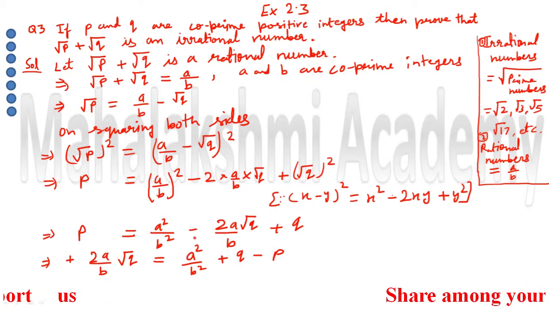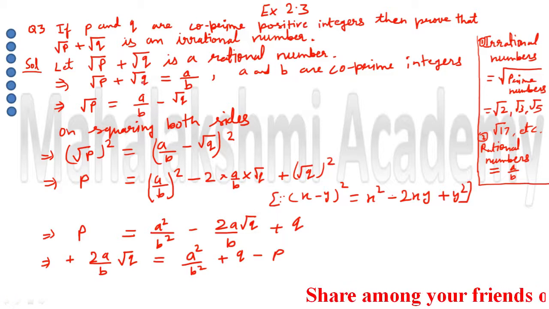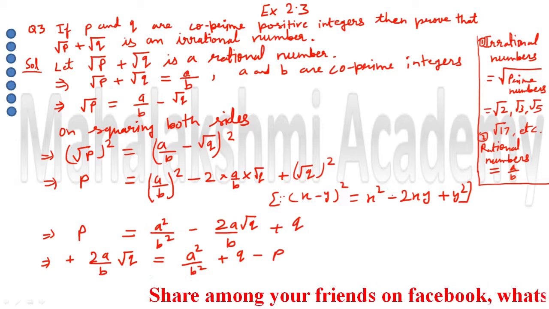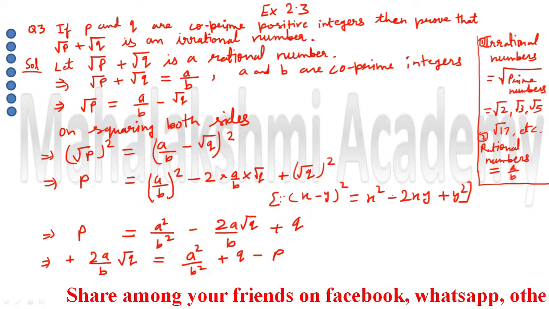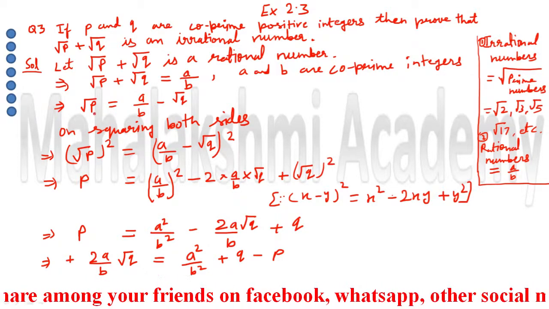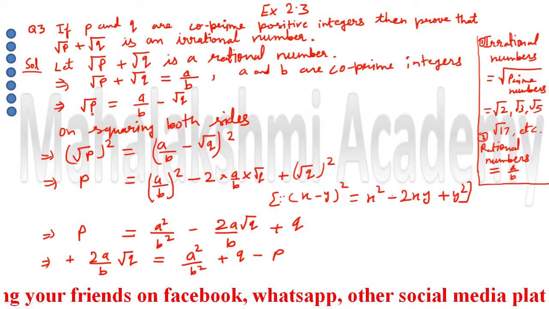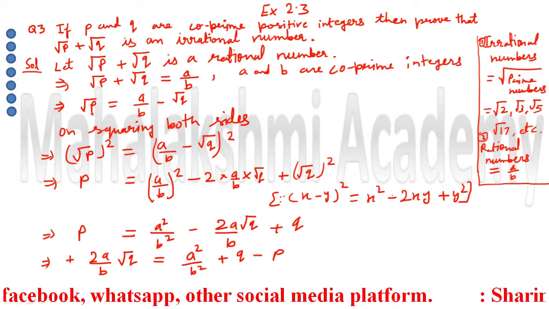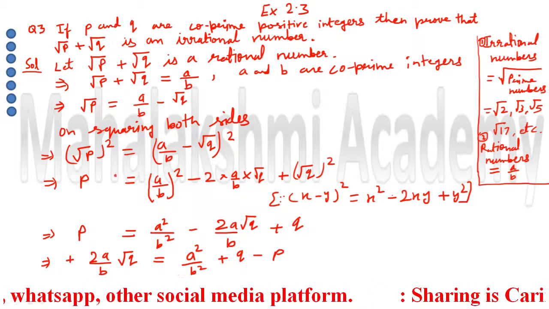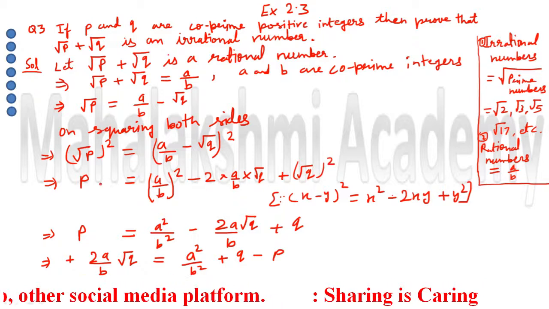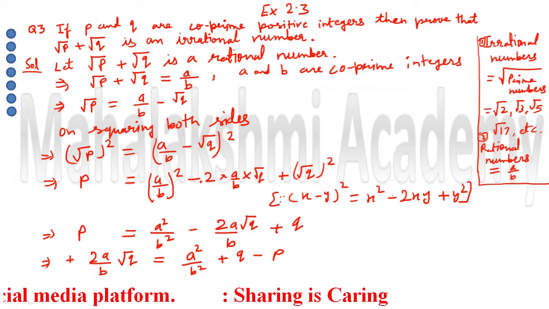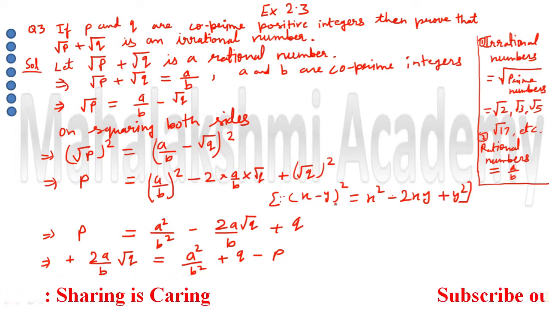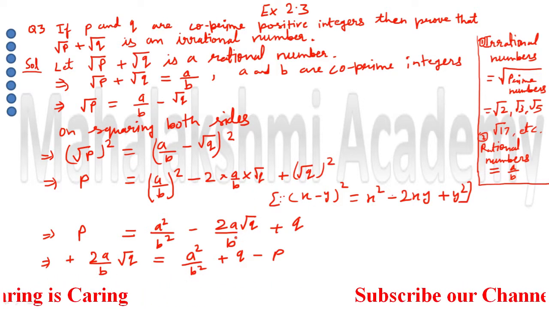So what we had done, students, just understand from the start. First we assumed it as a rational number. So if it is a rational number, we can write it in the form of numerator upon denominator. That was the first step. In the second step, you have to keep any one of the irrational numbers alone, either root p or root q. I kept root p alone. Then we did the square on both sides. After doing the square on both sides, we achieved this step. And here to open the bracket, we have to use the x minus y whole square formula. After using the formula, we got this step.